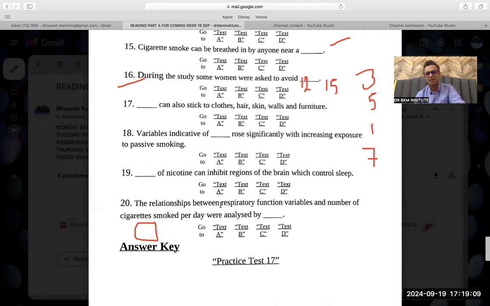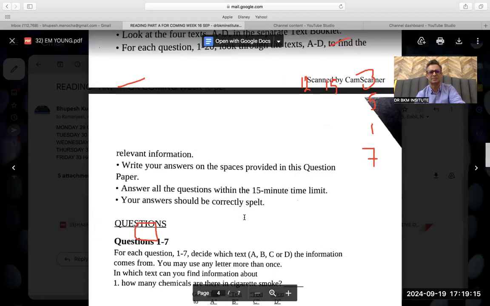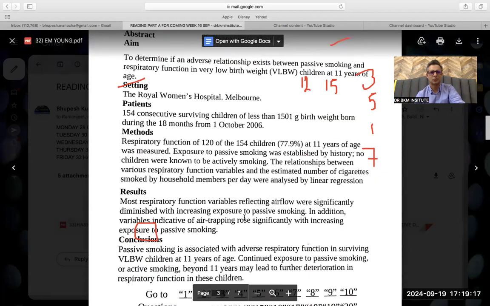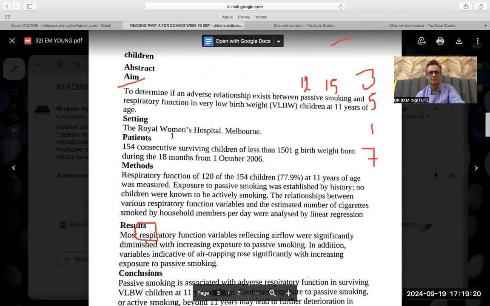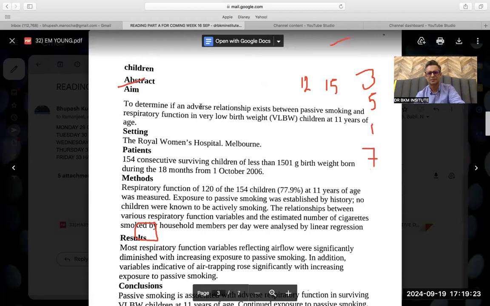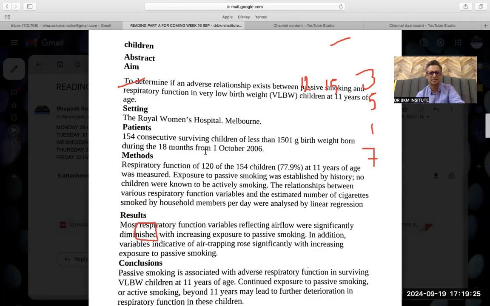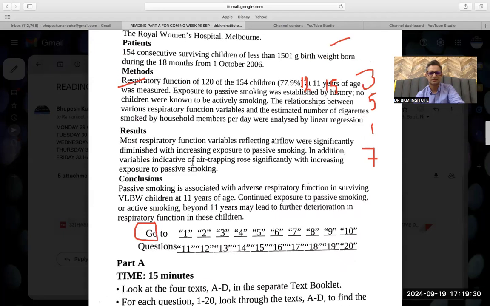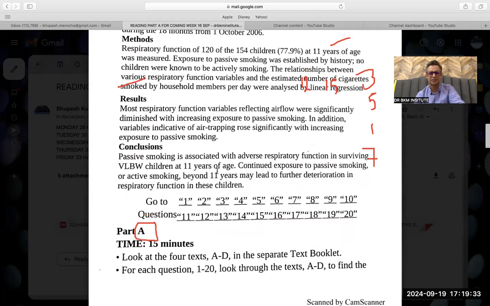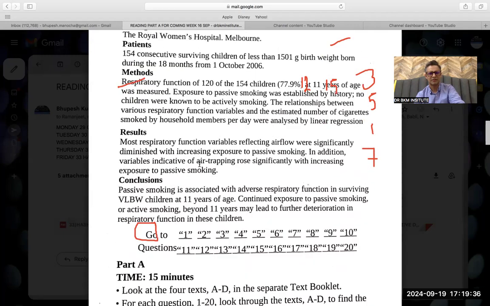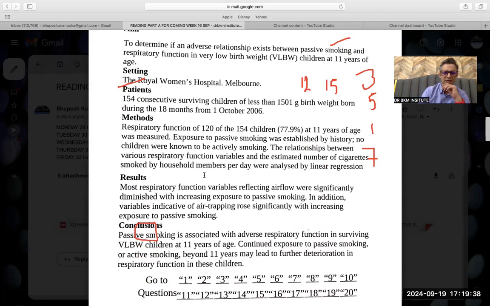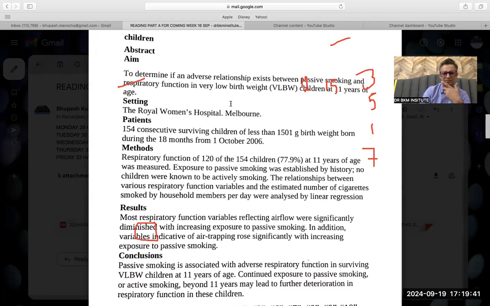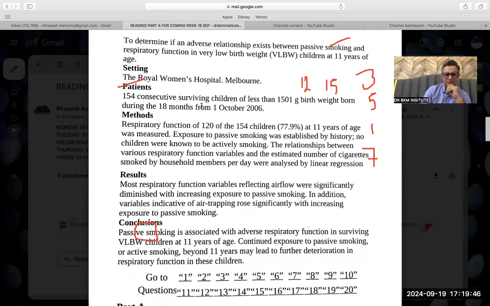Okay, the relationship between respiratory and number of cigarettes smoked per day were analyzed by. This I can find easily in the last paragraph. Were analyzed by who? Analyzed by scientists, or it should be over here. Who analyzed? I think they will analyze over here. So again, I was thinking this is going to be an easy question, but Royal Women's Melbourne Hospital, it should come or it should not, but setting is over there.